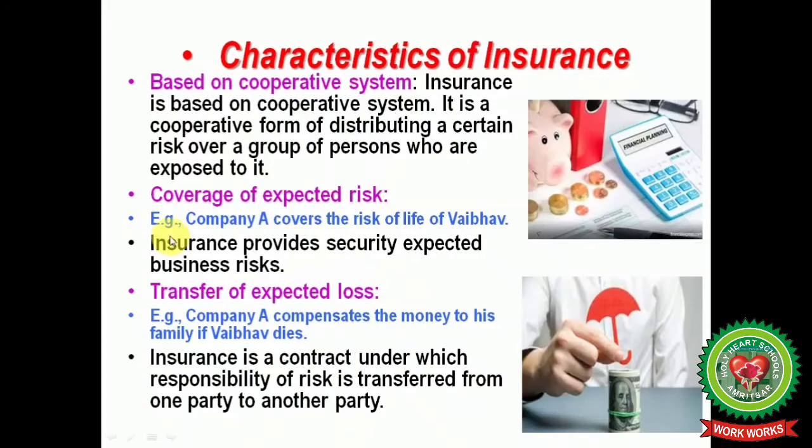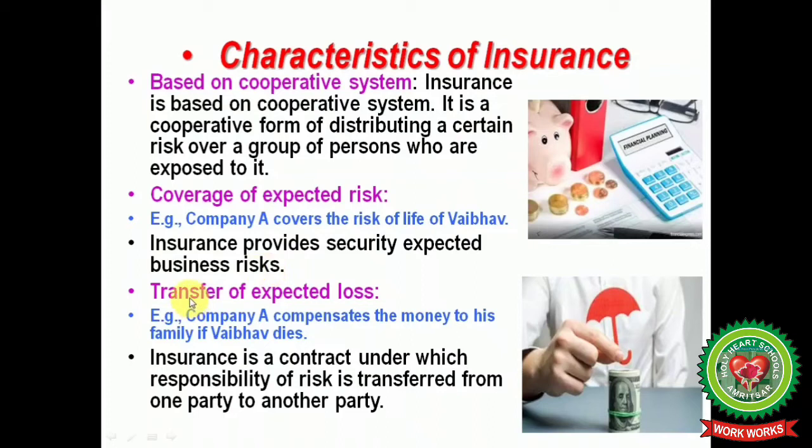Next one is that it is based on a cooperative system. So insurance is based on a cooperative system, as it is a cooperative form of distributing a certain risk over a group of persons who are exposed to it. The sixth characteristic is the coverage of expected risk. For example, company A covers the risk of the life of Weber. So insurance simply provides security against the expected business risk.